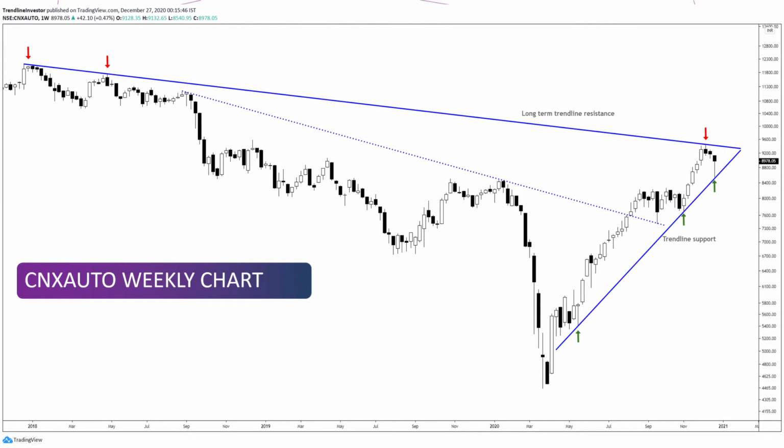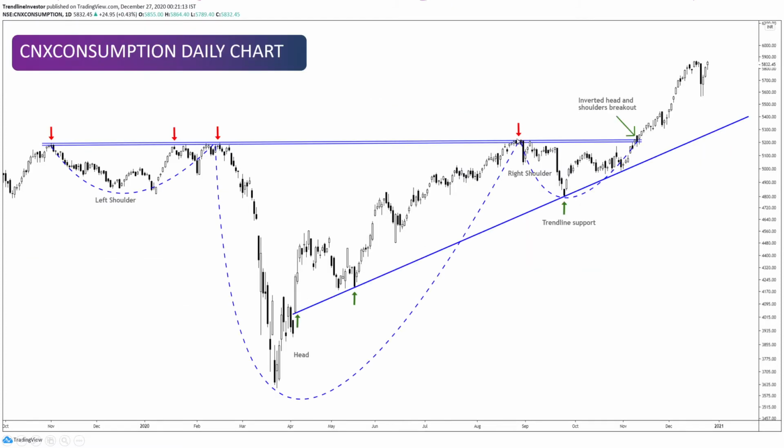No one knows. But I will have a follow-up update on this depending on the price action next week and the week after that. But for now, the price looks bullish. The price reversed from a nice trendline support over here, and it has right now formed a nice wick this week. So all in all, CNX Auto looks good as well.